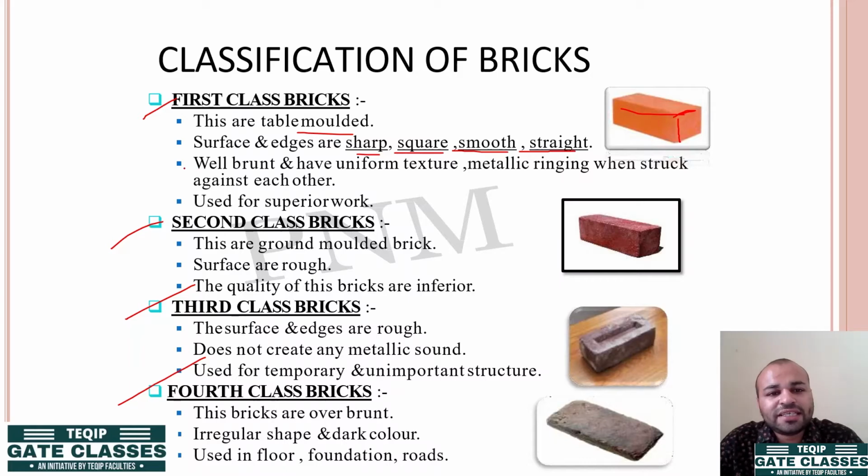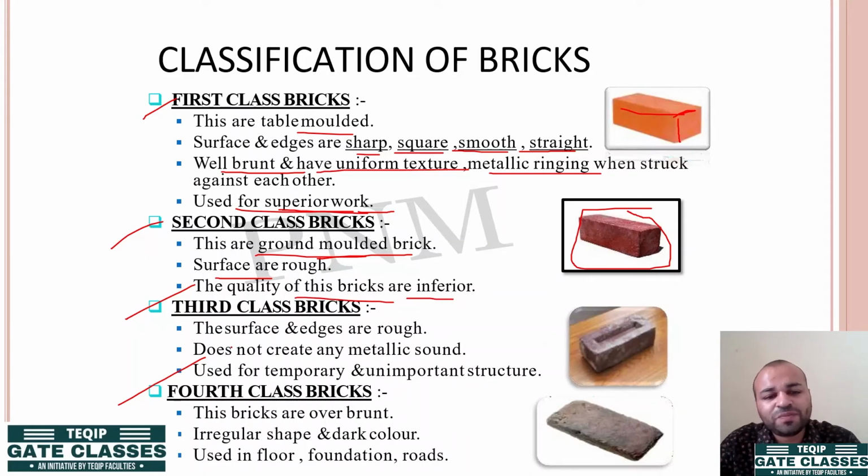Then these are well burnt, that means they have been placed adequately in the burning furnace. They have uniform texture. They have metallic ringing when they are struck together. Now these are used when the desire is of superior work quality. Then we have second class brick. These are ground molded bricks. The surfaces are rough, as you can see in this image, and the quality of the bricks is very inferior to the first class.